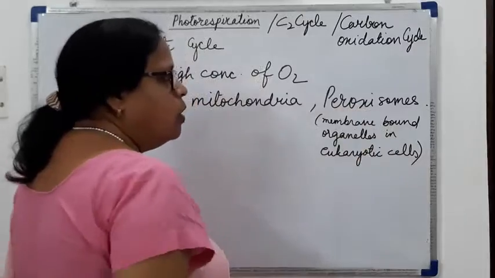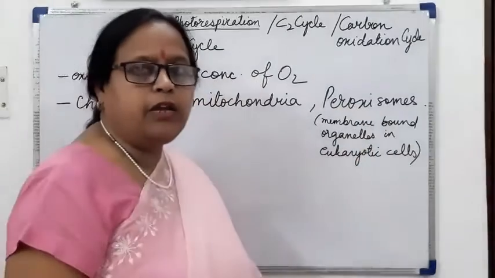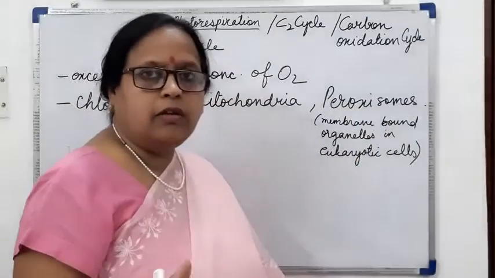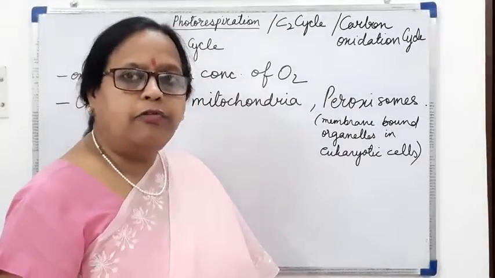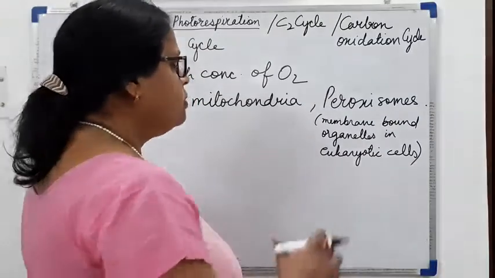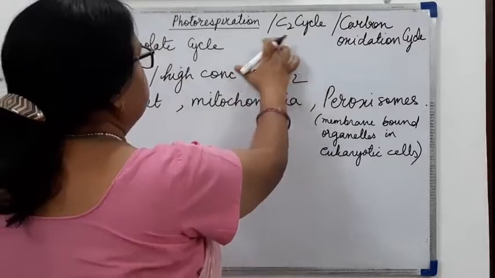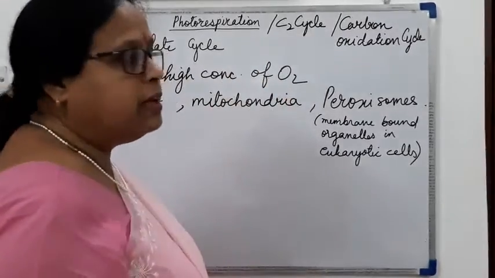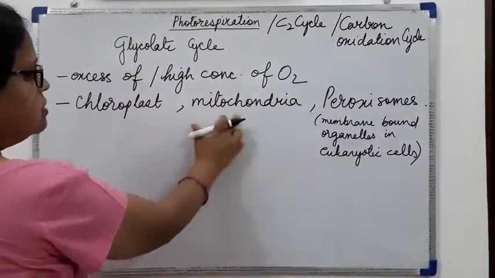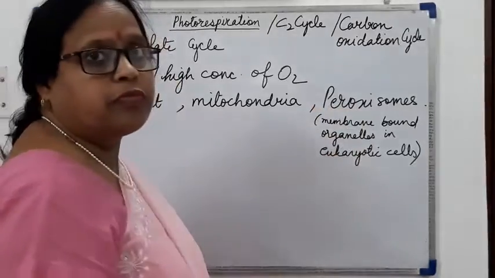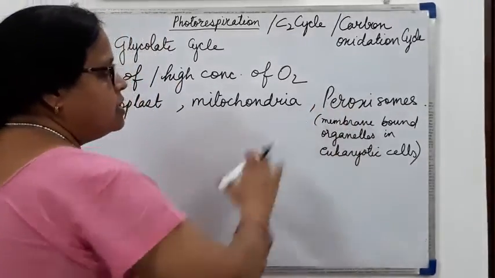These organelles are mainly associated with fat metabolism. So this cycle, that is the C2 cycle, takes place in these 3 sites. It completes on these 3 sites.